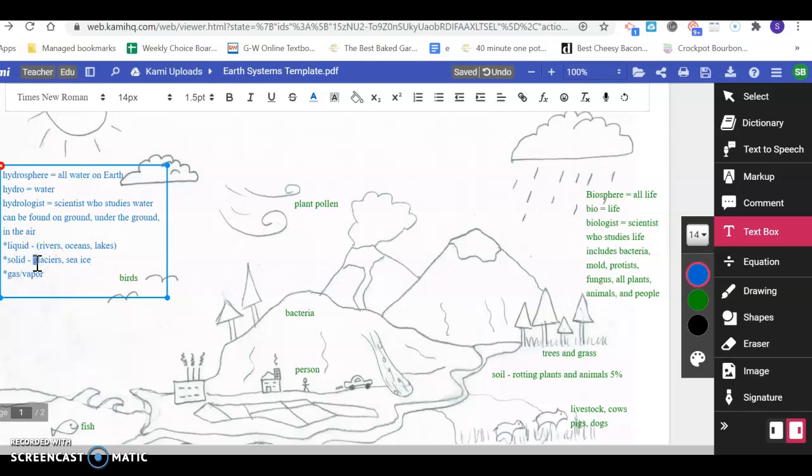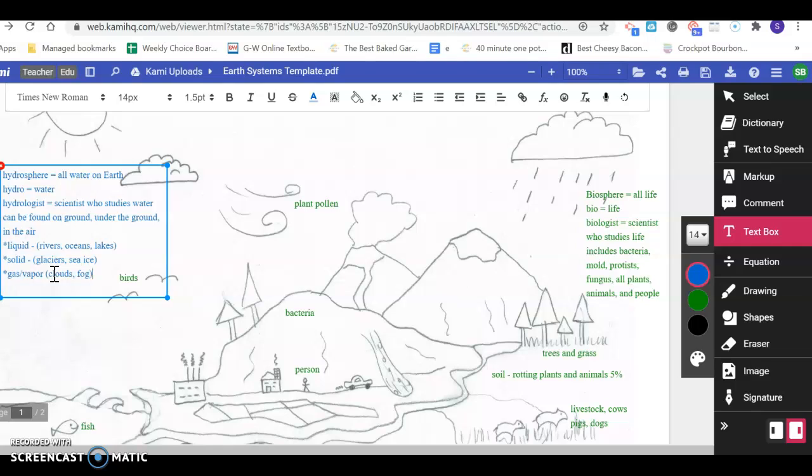Oops. I cannot do this right today, ladies and gentlemen. All right, sea ice. And we have gas or vapors. Now, those are found in clouds and fog.